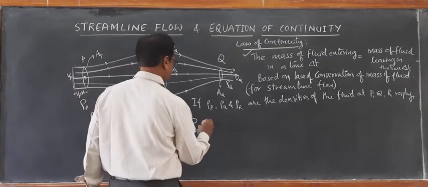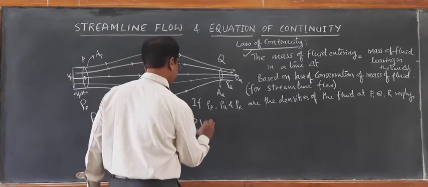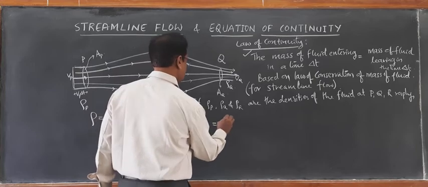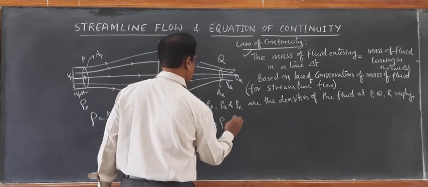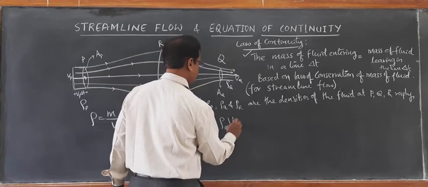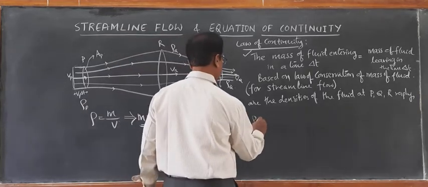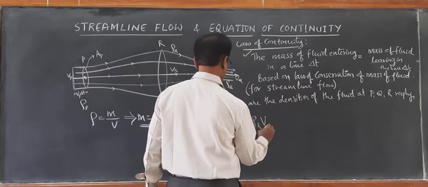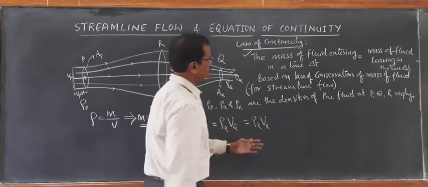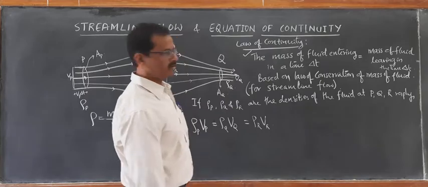So first I will write that rho p Vp is equal to rho q into Vq, which is also equal to rho r into Vr. This is according to the law of continuity.